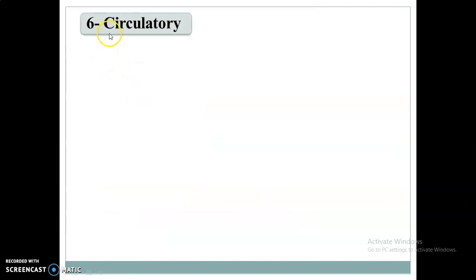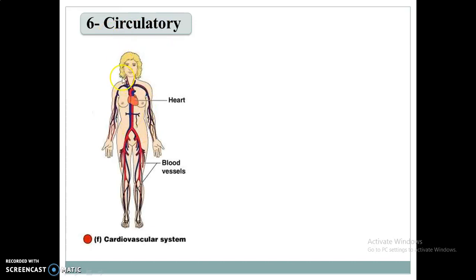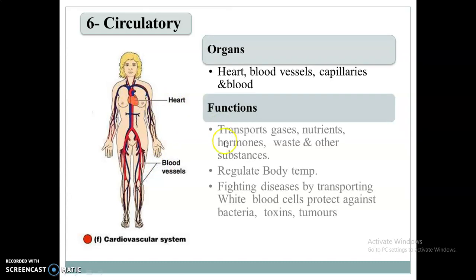Next system is the circulatory system. It is the most important and beautiful system. The main organs are the heart and blood vessels. The functions of the circulatory system: it transports gases, nutrients, hormones, waste and other substances. It also regulates body temperature and fights against disease by transporting white blood cells, which protect from bacteria and toxins, etc.